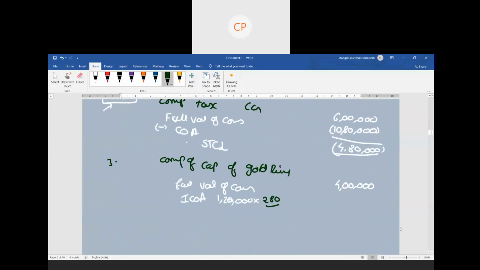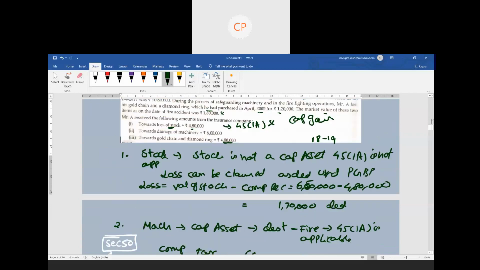So in which year are you purchasing that asset? Let us say the gold chain was purchased in 2005. What is the index value for that year? Let us say the index value for that year is 117. So I will consider the index value to be 117.